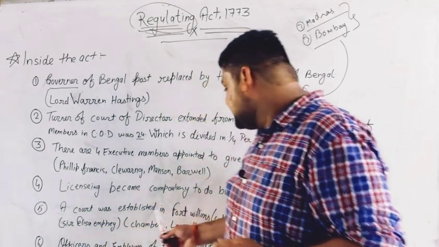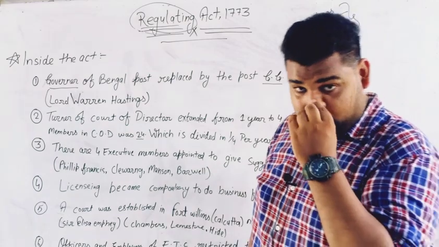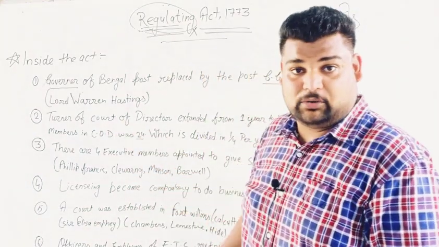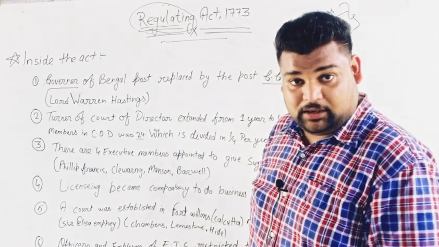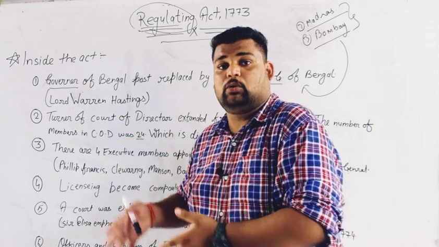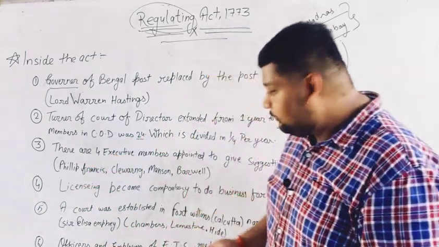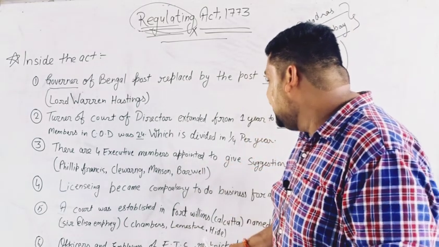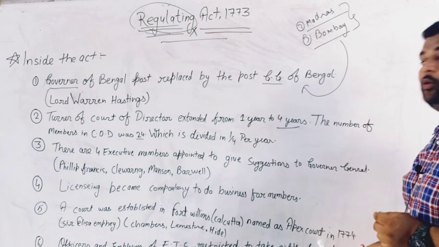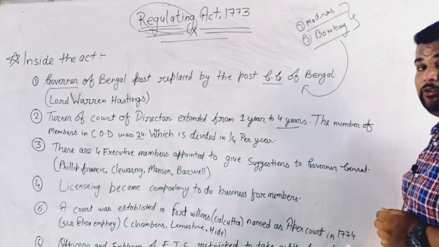A court was established in Fort Williams. This is a civil court. This is not a court like the Court of Directors. This is a civil court, like the state courts, High Court, and Supreme Court that run currently. So a court was introduced for the first time in India, which was known as the Apex Court, in 1774.